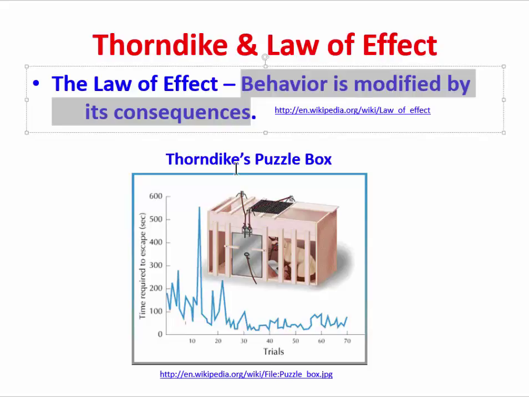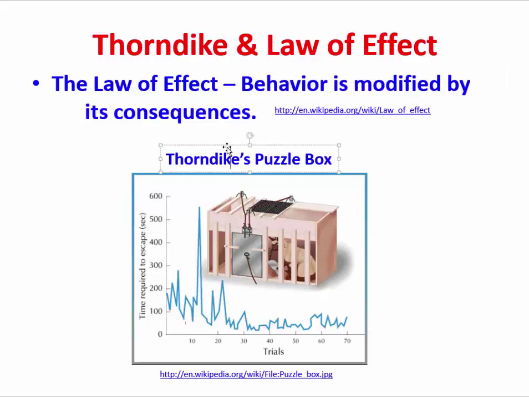To offer evidence for this point, Thorndike had many different demonstrations. Among his most famous was the so-called puzzle box. And the puzzle box had many variations, but the basic idea is shown here in this picture. The cat would have been placed into a box and could only escape from the box by stepping on a particular lever or maybe pulling a special loop inside of the box. There was no other escape from the box. Outside of the box, there would be a small piece of food that the animal could reach only after escaping from the box. And the question became, how long did it take for the animal to escape from the box?